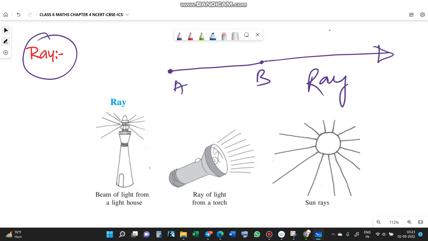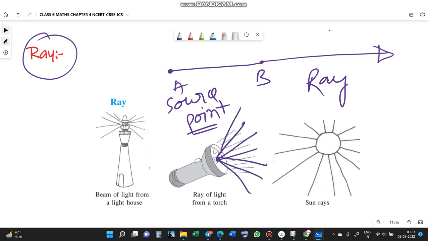Friend, this is fixed point A. This is called the source point. It is like a torch, friend. This is the source point where these rays come from, and the rays go along to infinity. There is no limitation from one side.